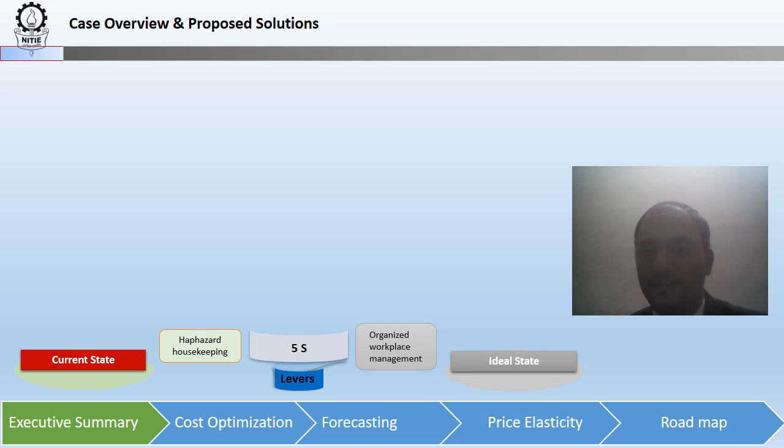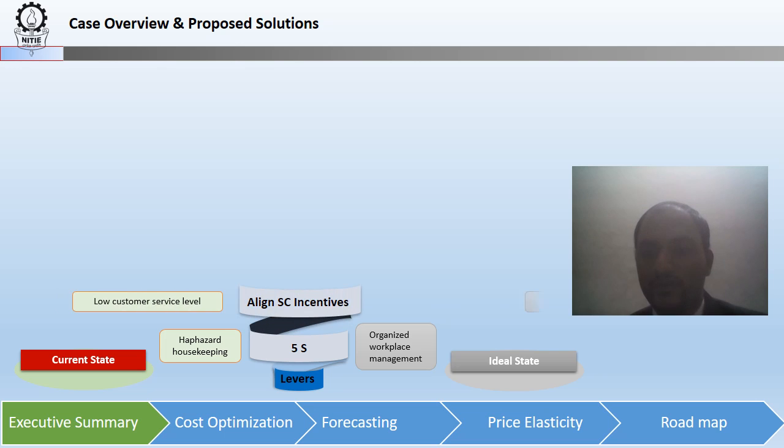Firstly, the client is facing huge problem with the work in progress inventory that is spread all over the factory. To address this, we should follow strict implementation of 5S principle at workplace, in which only required quantity of inventory will be stored. Frequent 5S audits should be carried out to ensure sustenance of the initiative.